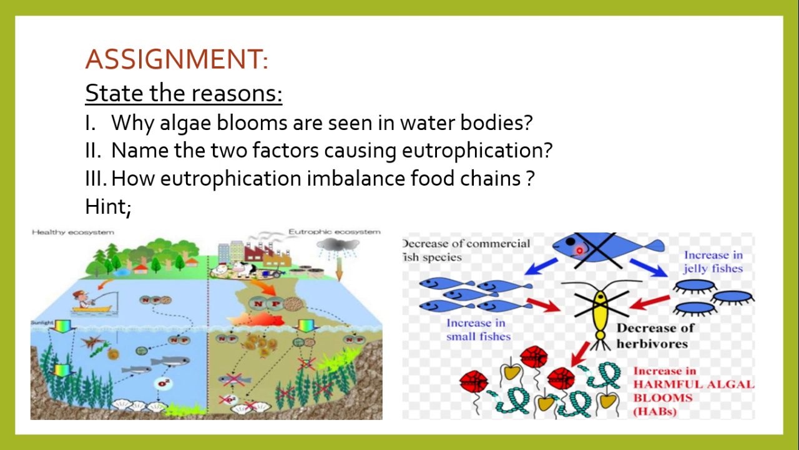On the other side, it is also eating the small fish and the jellyfish. If the number of this fish, which eats these small fish, is reducing, there is now no fish to eat them or the jellyfish, so their population will increase. On the other side, the population of certain species will decrease. So decrease and increase, it means this is the imbalance of the food chain.